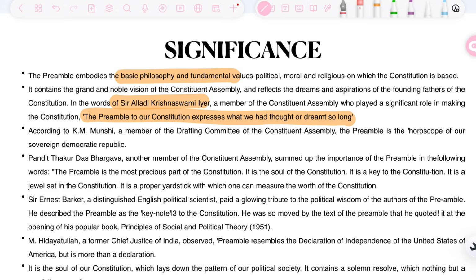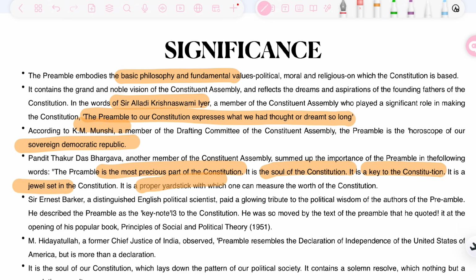The next idea is of K.M. Munshi. He states that it is like a horoscope of our sovereign democratic republic. What is a horoscope? A horoscope is a prediction, the idea or the aim of our nation. Pandit Thakurdas Bhargava, who was also a member of the Constituent Assembly, stated that the preamble is the most important part of the constitution. It is the soul of the constitution, the key to the constitution. It is the jewel set of the constitution.